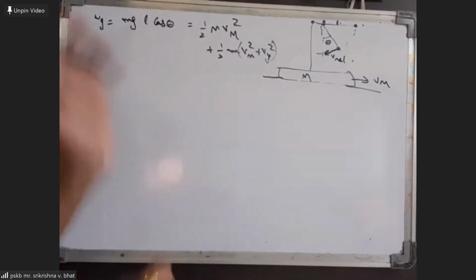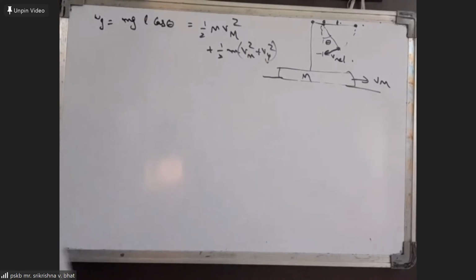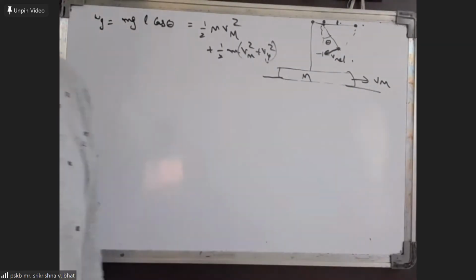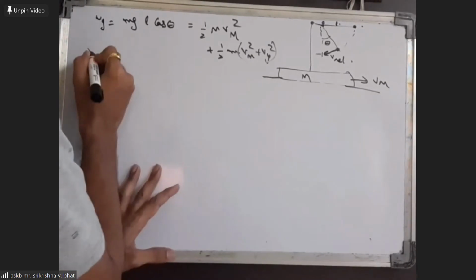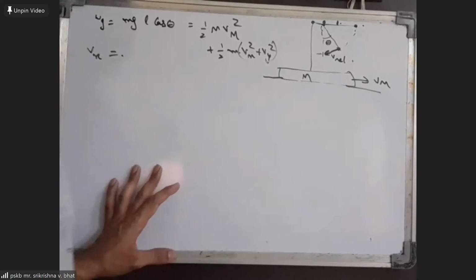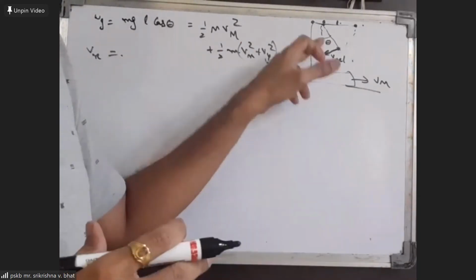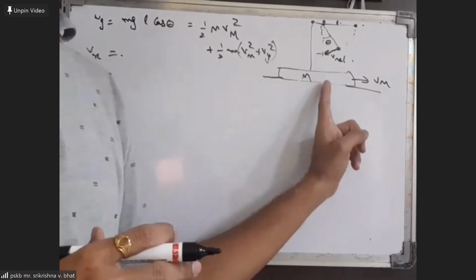Now, what are Vx and Vy here? Vx and Vy are the components of the velocity of the small mass in the ground reference frame in the horizontal and vertical directions. So we can separately find what Vx and Vy are here. Now Vx is basically the x component of the relative velocity, and the velocity of the block we have to add.